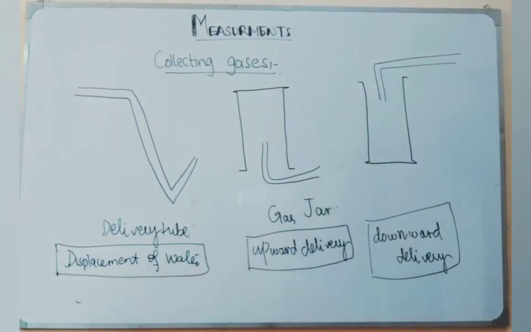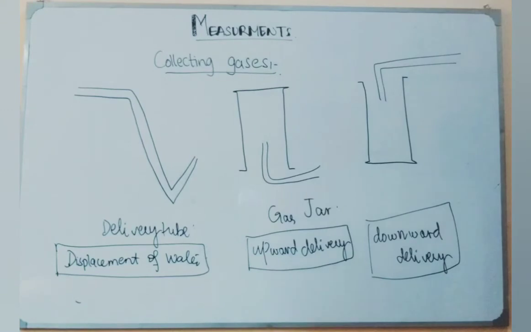Now we will discuss the selection of the apparatus to collect different types of gases like hydrogen, carbon dioxide, oxygen, chlorine, hydrogen chloride, ammonia, and sulfur dioxide. As we have already discussed their solubility in water and compared their density with the air, depending upon their solubility and density, we are going to select the apparatus that we can use to collect these gases. As we know, hydrogen is insoluble in water, and oxygen and carbon dioxide are slightly soluble.